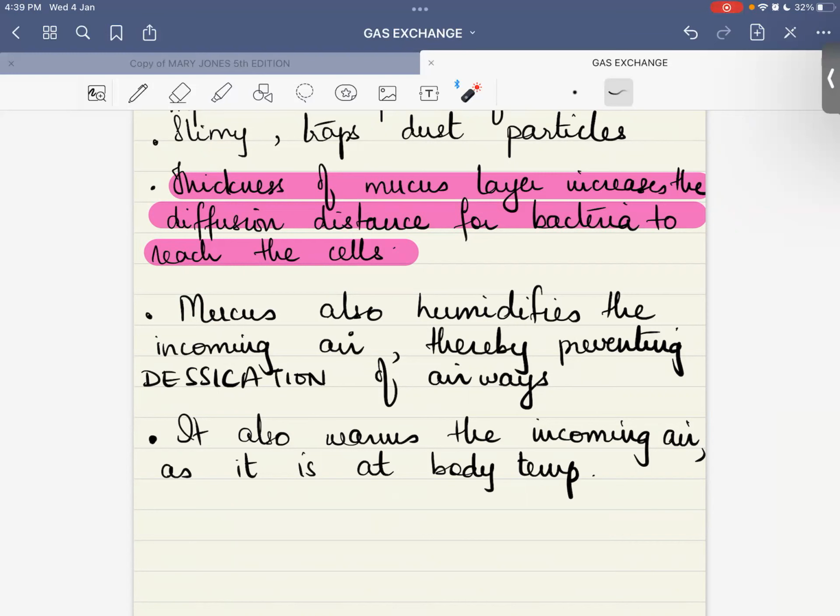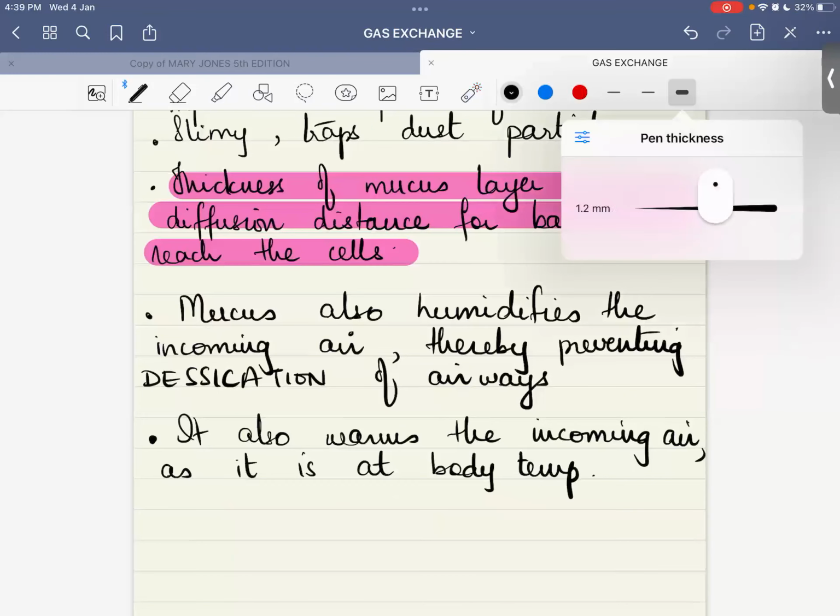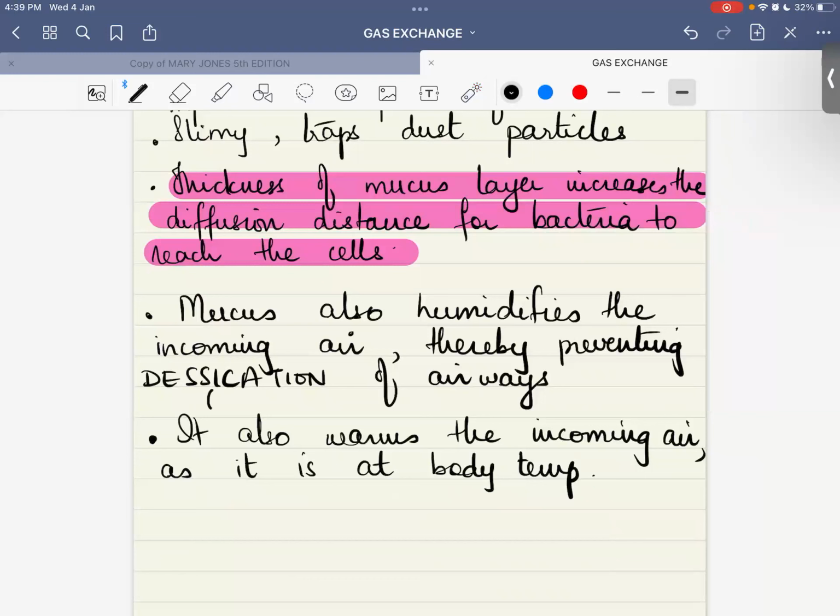Desiccation का मतलब over drying of your airways. अगर ये mucus ना होता, तो our airways would have been damaged because of over drying. So it is keeping your airways moist. Mucus is increasing the diffusion distance for the bacteria to reach the cells. Not only this, mucus also warms the incoming air.